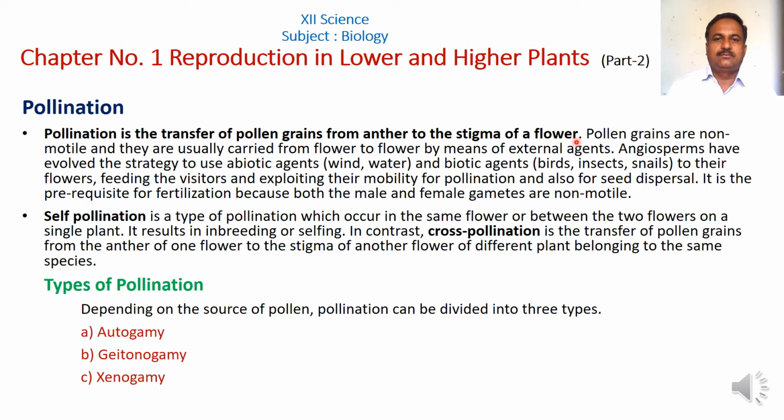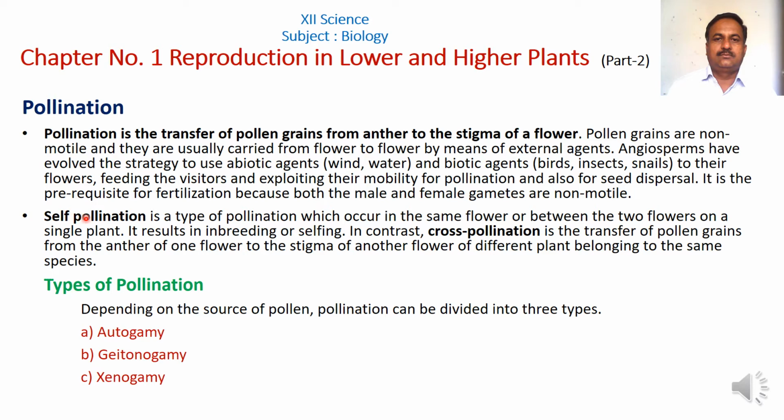Angiosperms have evolved the strategy to use abiotic agent, that is wind and water, and biotic agents such as birds, insects, snails to their flowers, feeding the visitors and exploiting their mobility for pollination and also for seed dispersal. It is the prerequisite for fertilization because both the male and female gametes are non-motile.